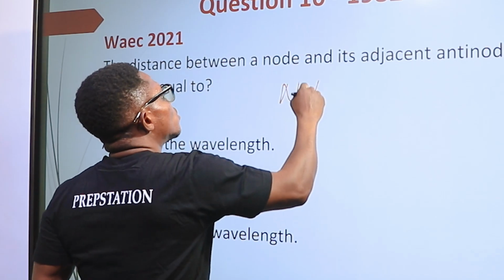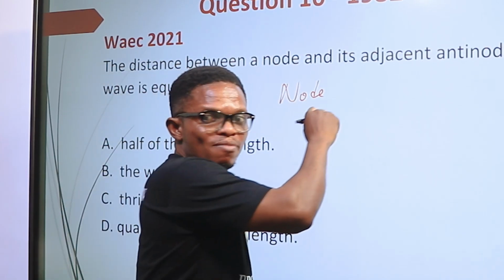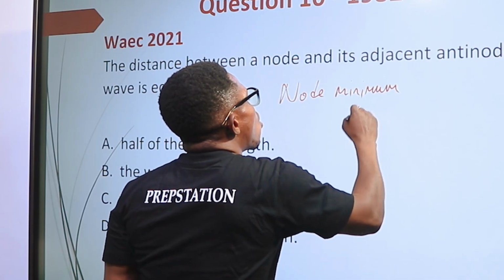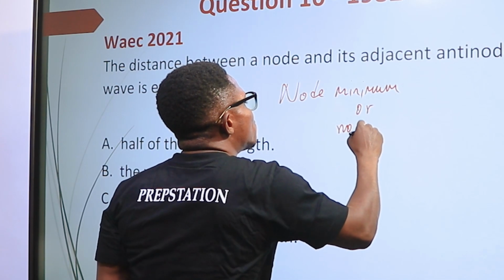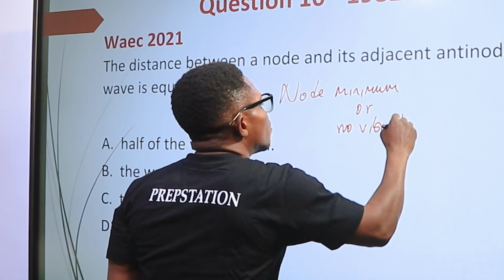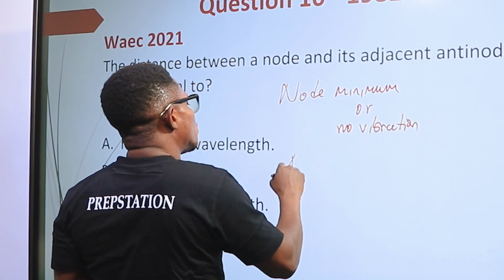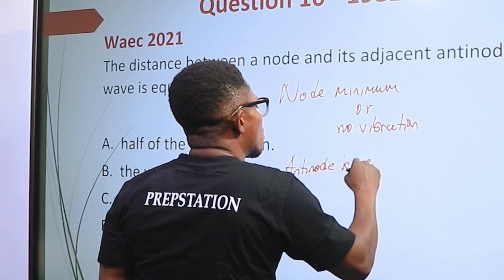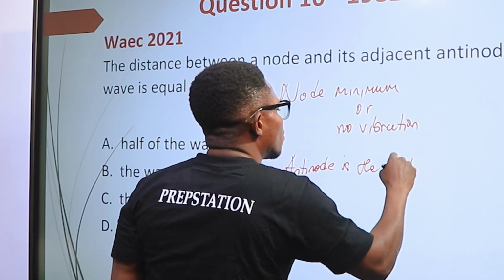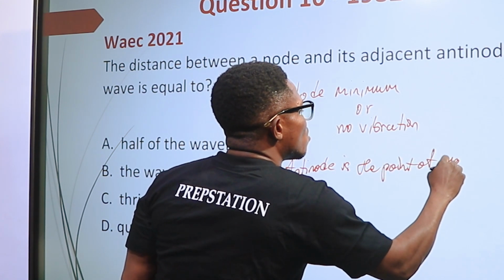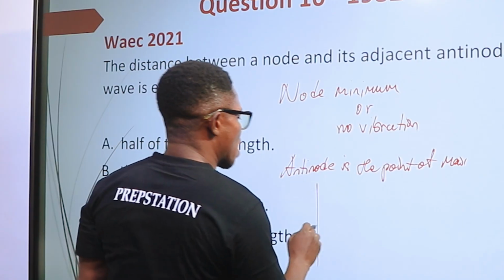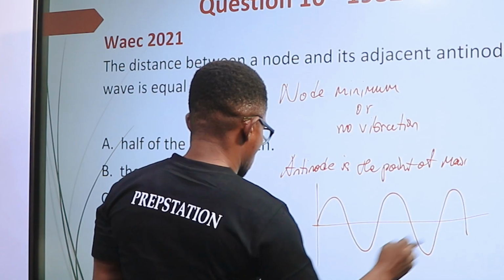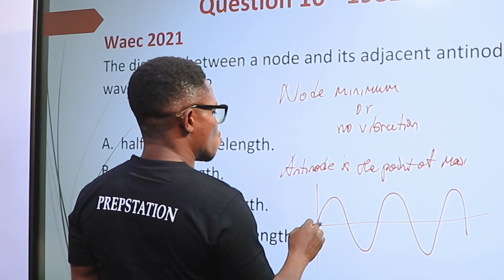Node is the point of minimum or no vibration, while antinode is the point of maximum vibration.